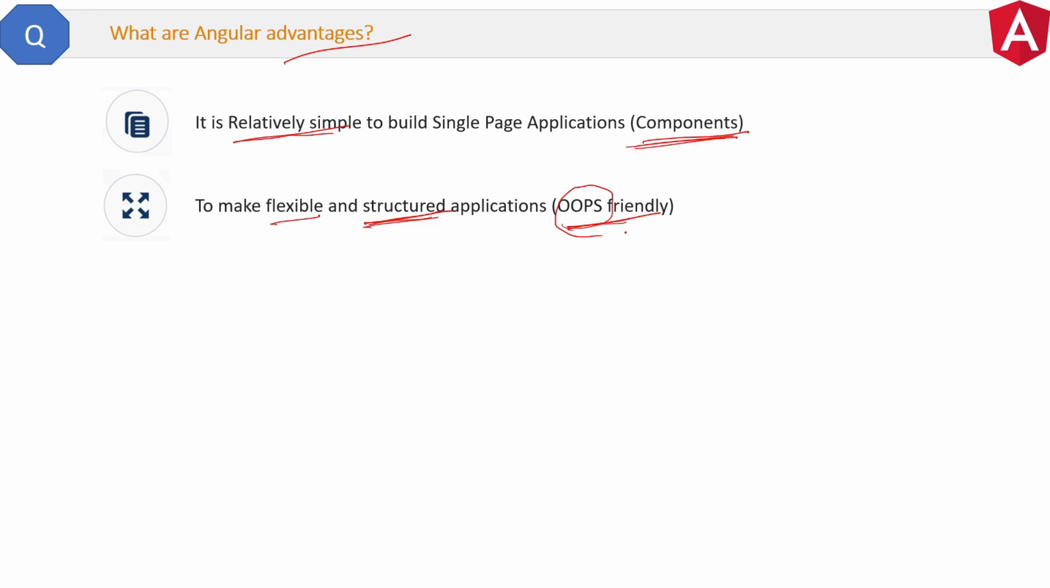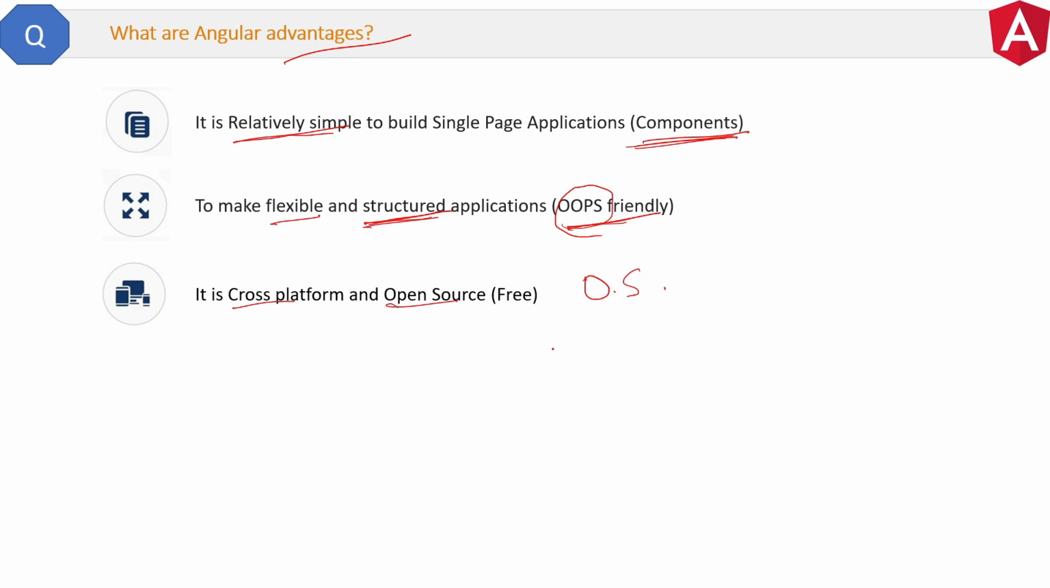Later I will cover some questions on OOPS also. Next simple advantage is Angular is cross-platform and open source, meaning it can work with any operating system like Windows, Linux or any other, and also it is free to use. So that is the next advantage.